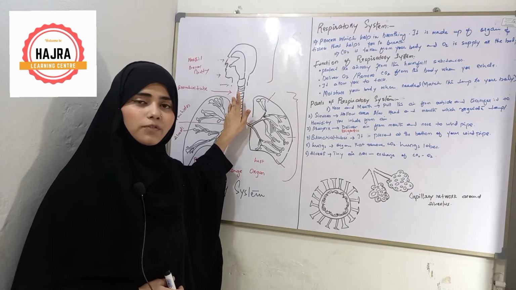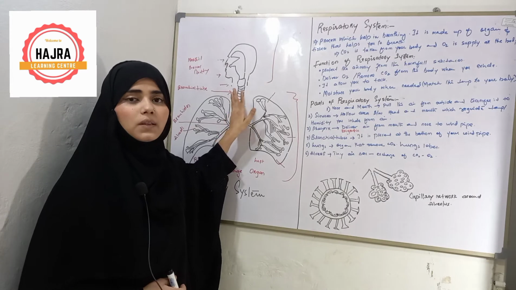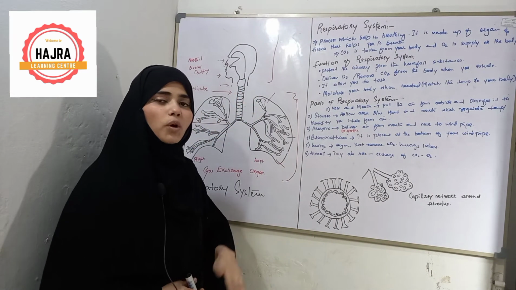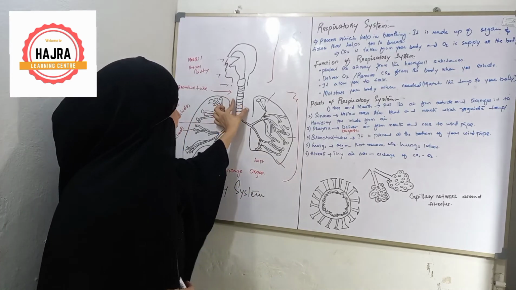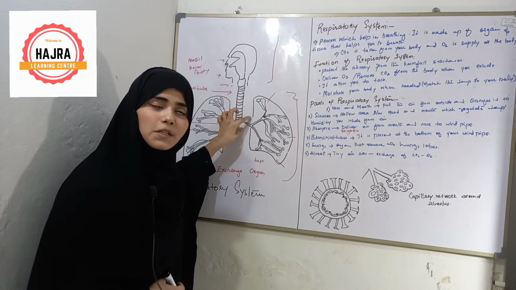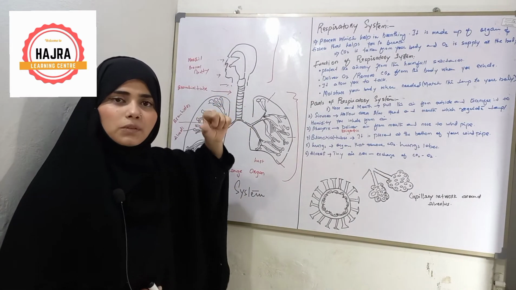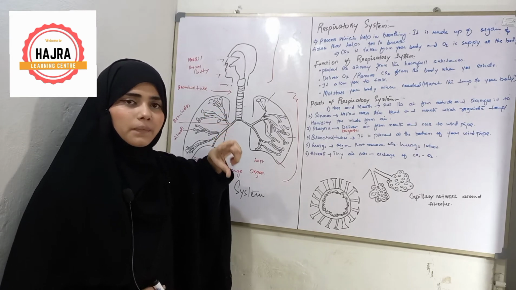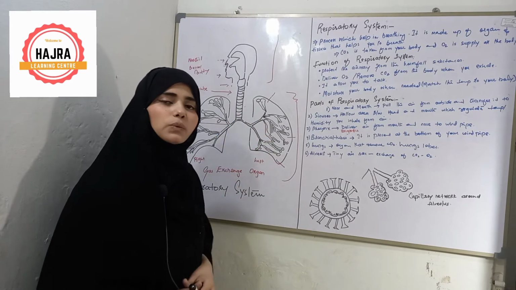These are the trachea, windpipe, and bronchioles. This trachea opens into the lungs, where it divides into bronchioles. Here the trachea is wider, but as it enters into the lungs, it gets the size of the bronchial tube, and the area gets very small. So these bronchioles lead to alveoli.